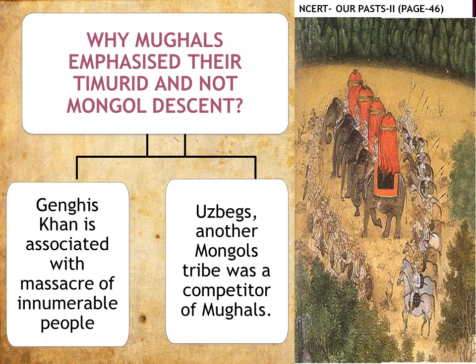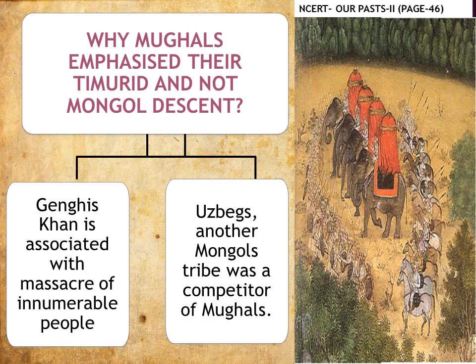But you know, students, Mughals always emphasized their Timurid and not Mongol descent. That means they never liked themselves to be associated with Genghis Khan. Mongol is written in the book because Genghis Khan ruled over areas of Mongolia and Mongol tribes belonged to Mongolia. So Genghis Khan is associated with the massacre, that means the killing of a large number of people. That is why Mughals never wanted to be associated with them.